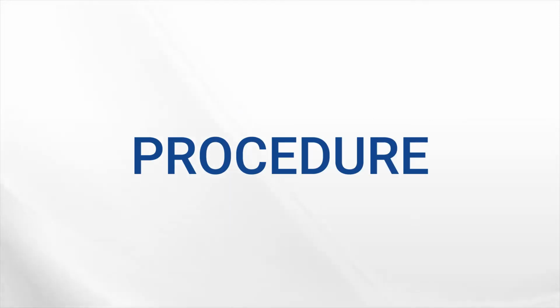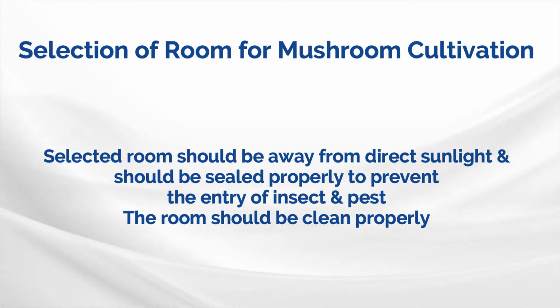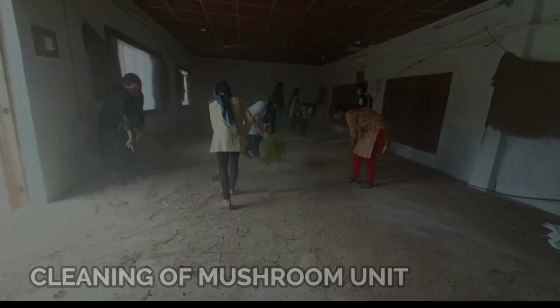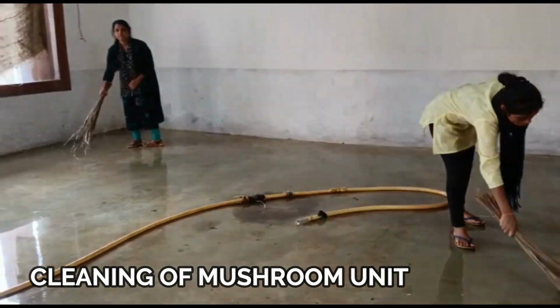Procedure. First step is selection of room. The selected room should be away from direct sunlight and should be sealed properly to prevent the entry of insects. The room should be cleaned properly with detergent to prevent the chances of contamination.